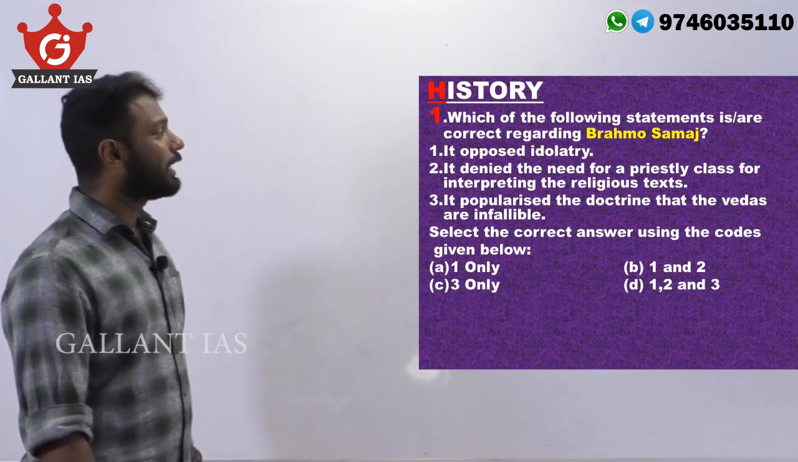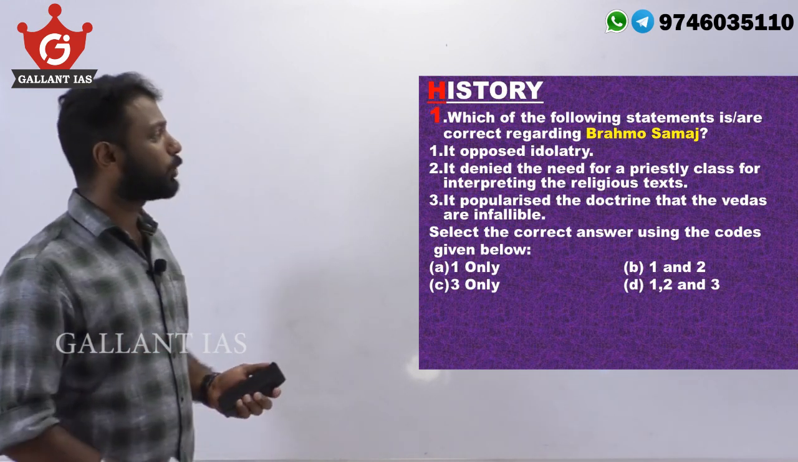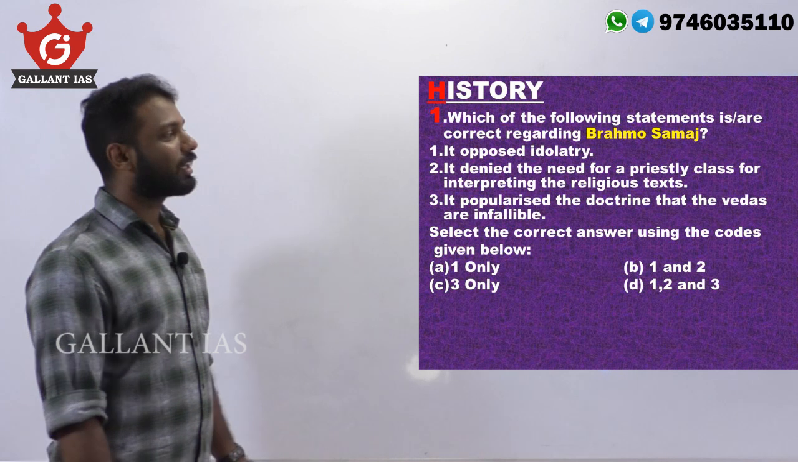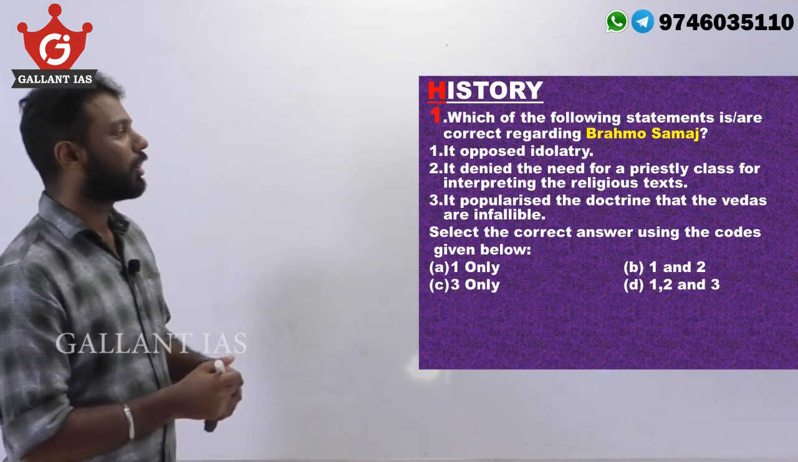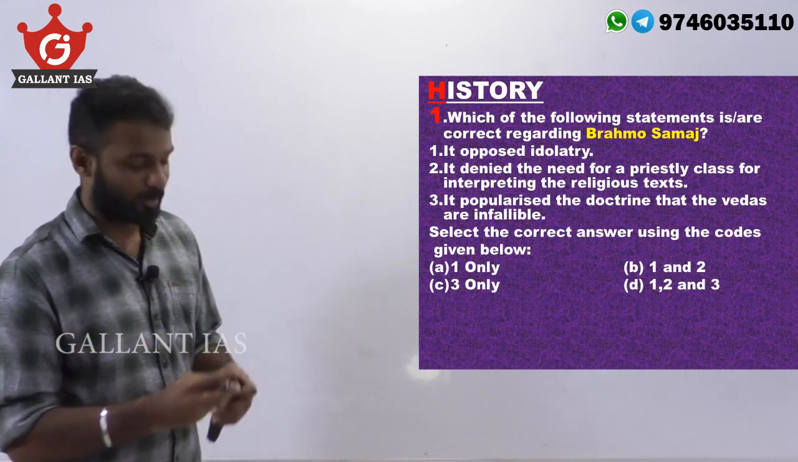Statement number 1, it opposed idolatry. Statement 2, it denied the need for a priestly class for interpreting the religious text. Statement 3, it popularized the doctrine that the Vedas are infallible.